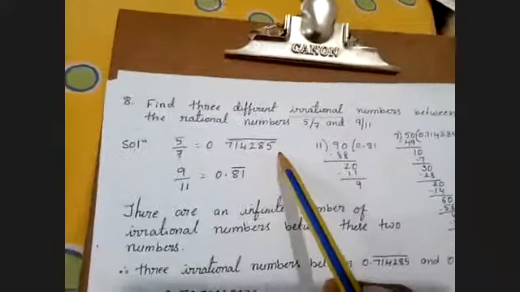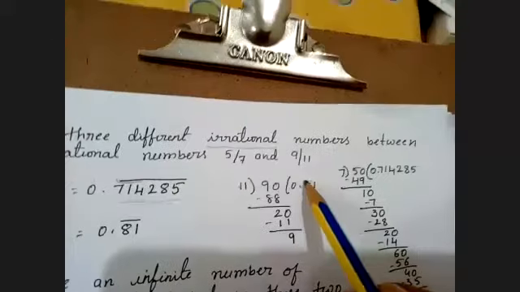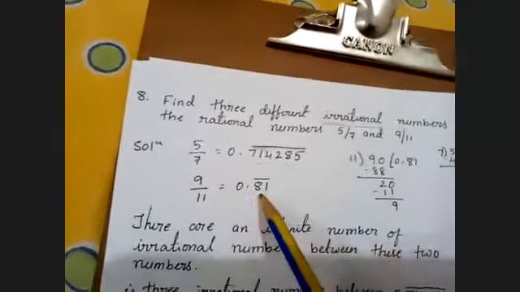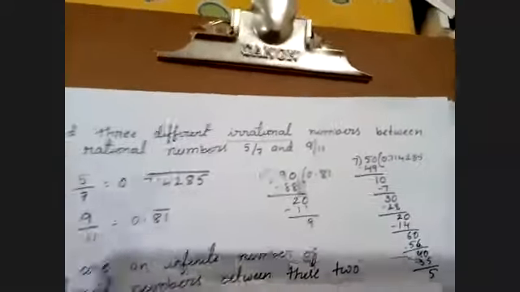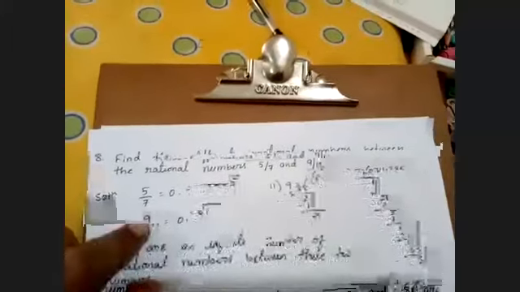Then 9/11, I divided 9 by 11, so I'm getting 0.81 bar. So 81 keeps on repeating. Anyone have doubt in this decimal expansion of 5/7, 9/11?